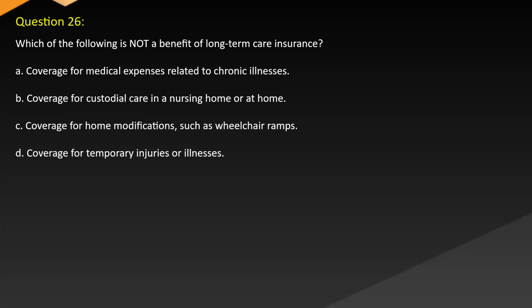Question 26. Which of the following is NOT a benefit of long-term care insurance? A. Coverage for medical expenses related to chronic illnesses. B. Coverage for custodial care in a nursing home or at home. C. Coverage for home modifications, such as wheelchair ramps. D. Coverage for temporary injuries or illnesses.